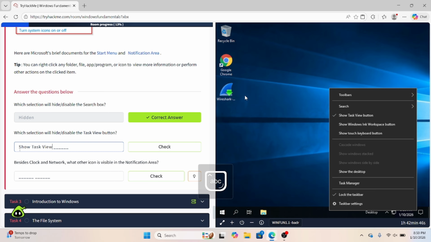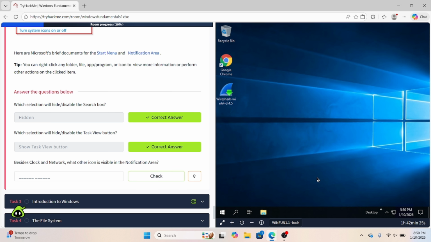Besides clock and network, what other icon is going to be visible in the notification area? So come over here, right click the notification area. You can see you do have your open action center. So this is going to be action center.